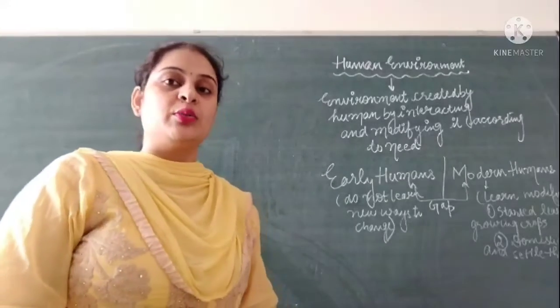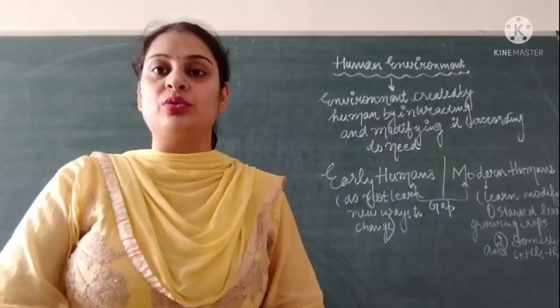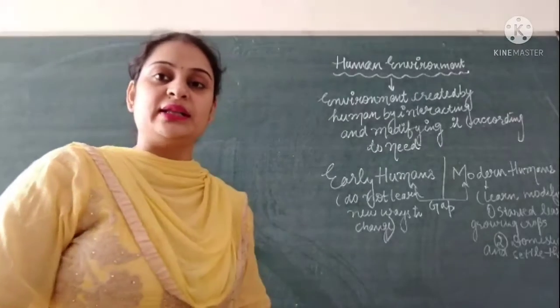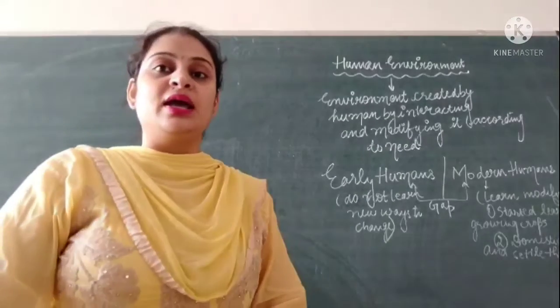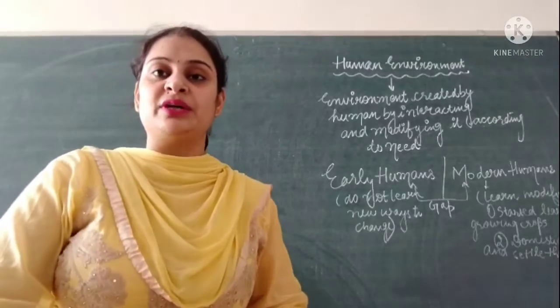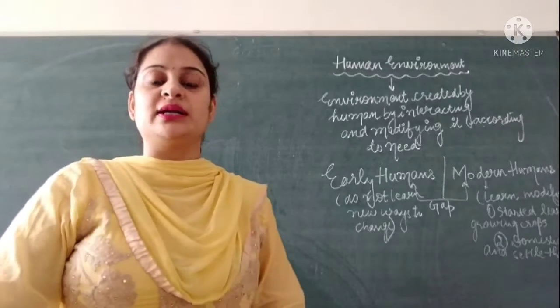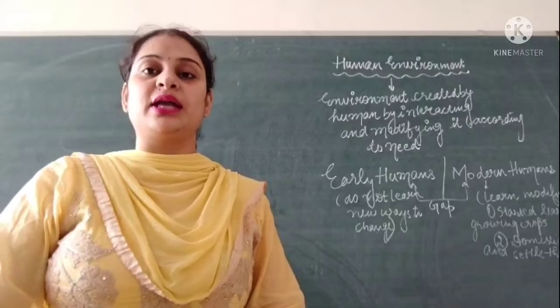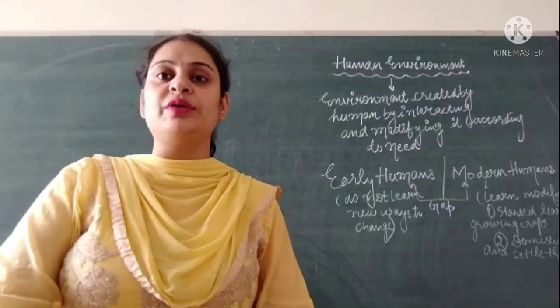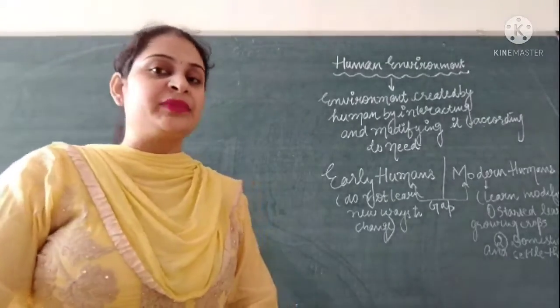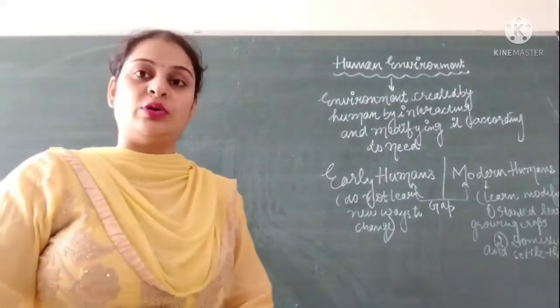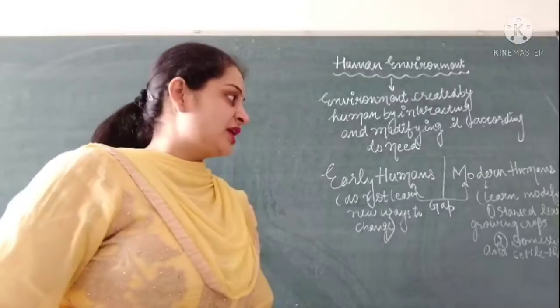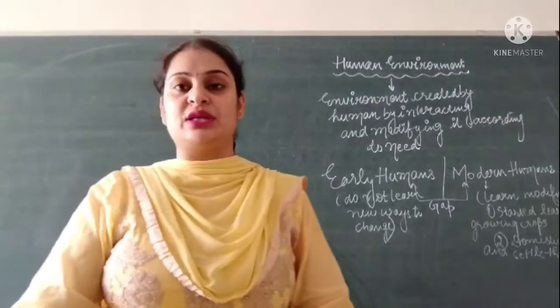Early humans were not aware of how to grow crops for completing their food requirements. But with the passage of time, modern humans interacted with the environment and came to know about the process of growing crops. Similarly, the modifications done by modern humans are that they domesticated and settled themselves.